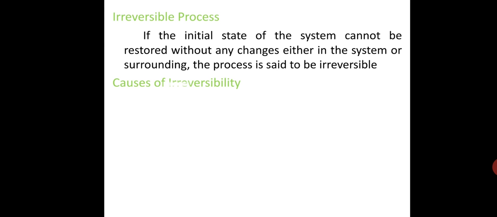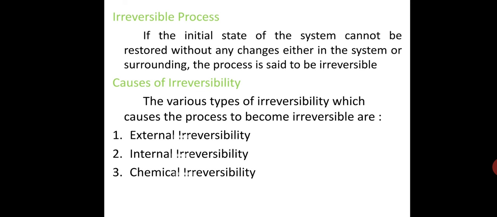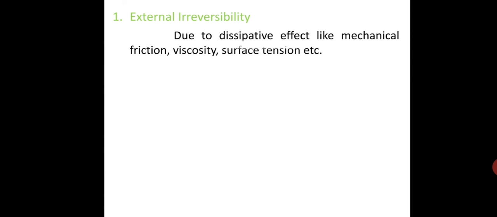Now next topic is causes of irreversibility. The various types of irreversibility which cause the process to become irreversible are: first, external irreversibility; second, internal irreversibility; third, chemical irreversibility. First, external irreversibility. Due to dissipative effects like mechanical friction, viscosity, surface tension, etc. Due to finite temperature difference.